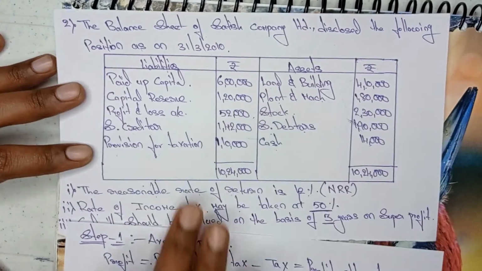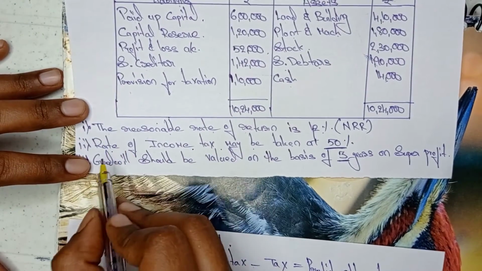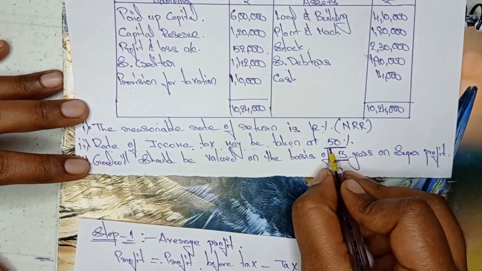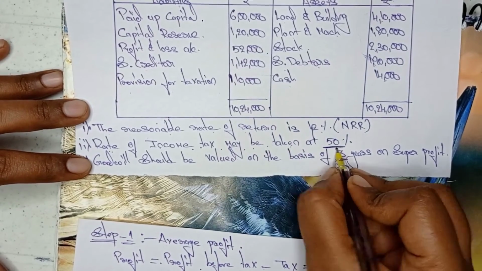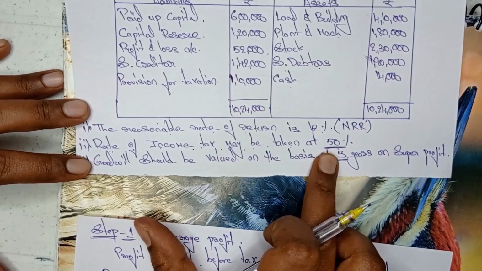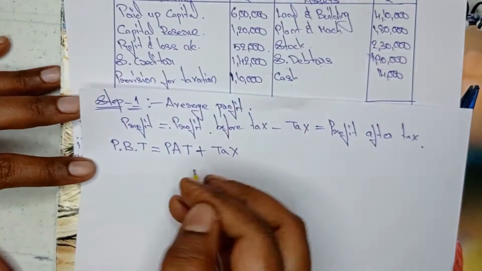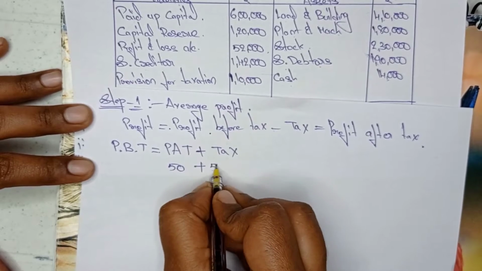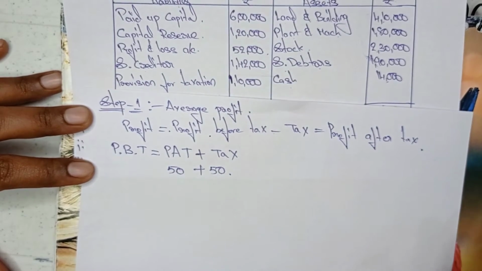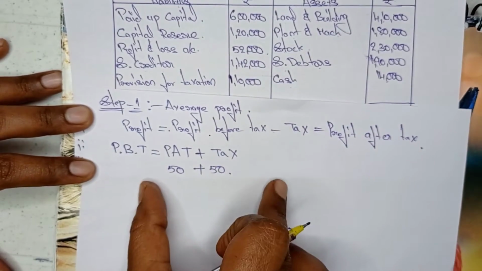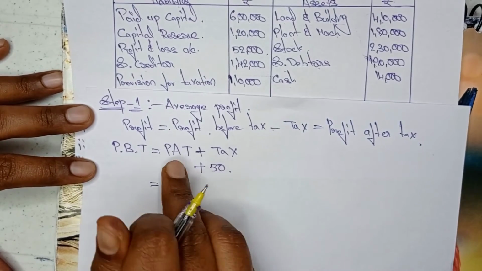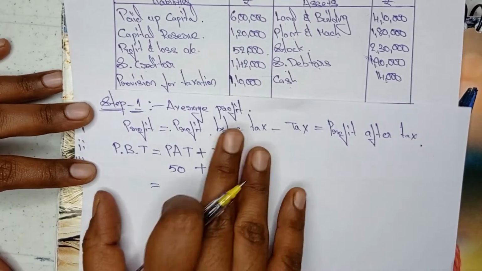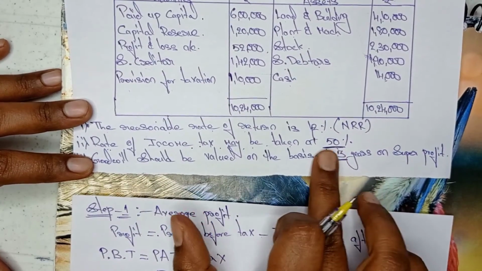Here in the question, in the second point, if you observe, the rate of income tax may be taken at how much? They said 50%. So this 50% is going to be applied for profit after tax, and for tax also the same 50% is applied. Clear? Now we know the tax percentage, which is given in the adjustment, 50%.